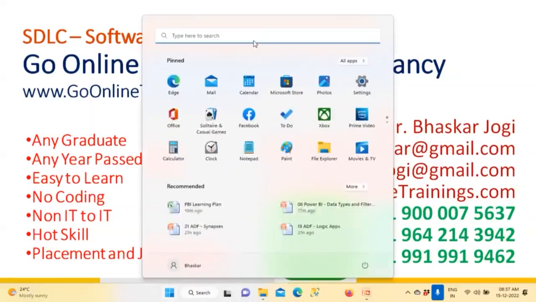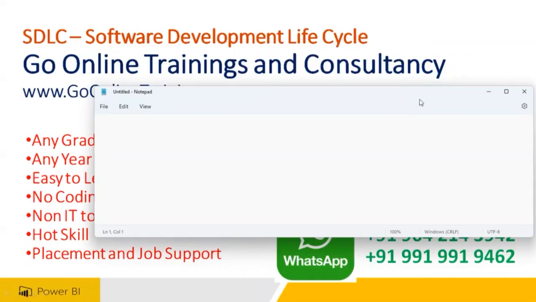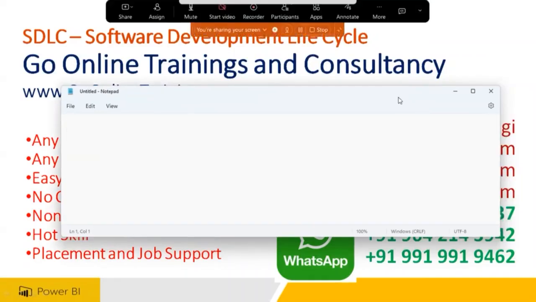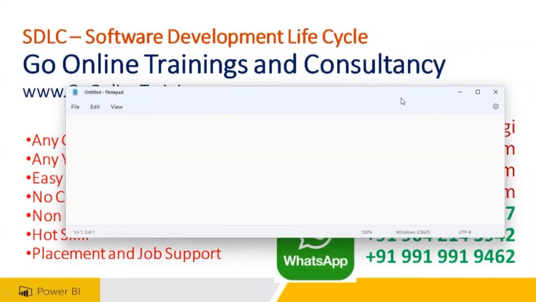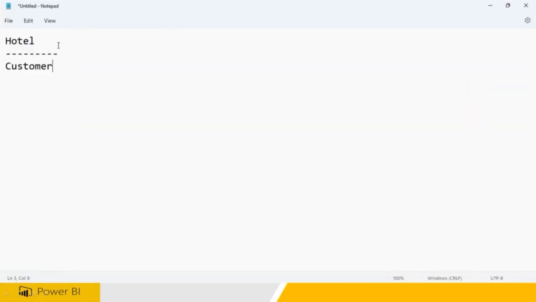Now, I will give you one example. Yesterday, I was talking about how, without a requirement, you will not be able to do the work, right? So I have given you a hotel example. Let me go to the hotel. When you go to the hotel, who is going to the hotel? A customer like you. You go to the hotel with your family.